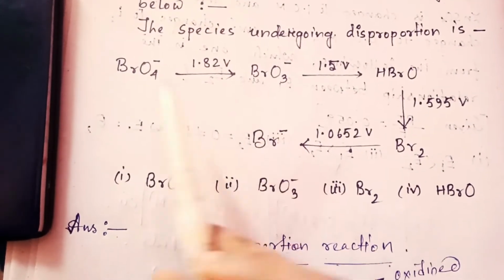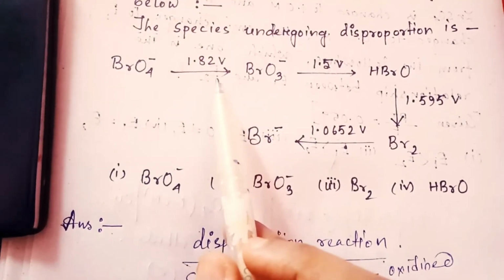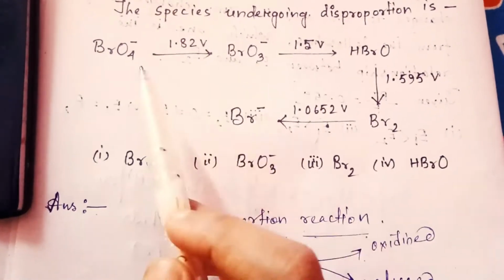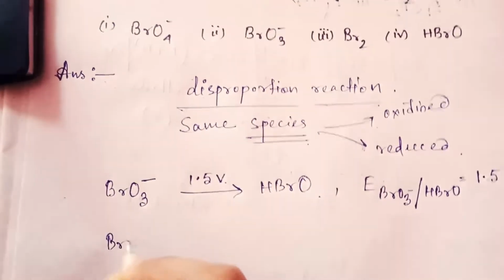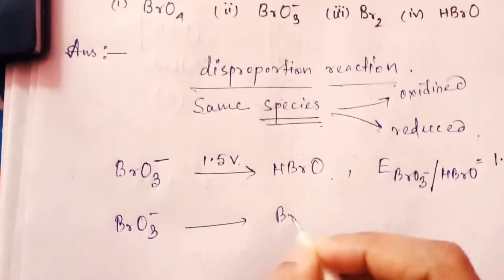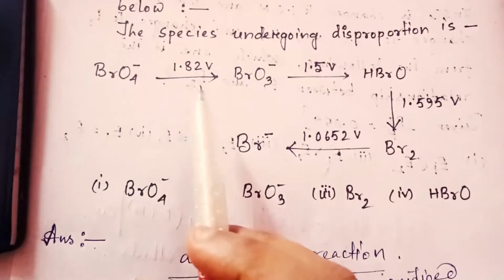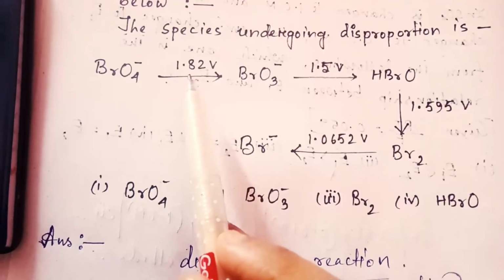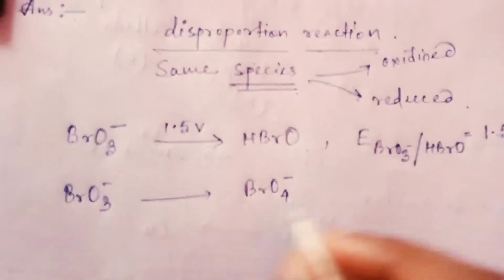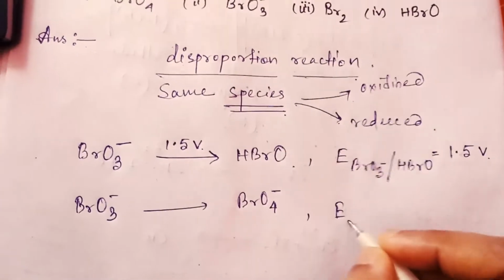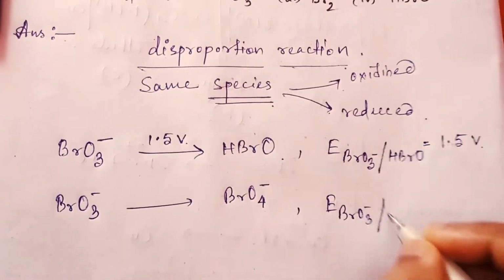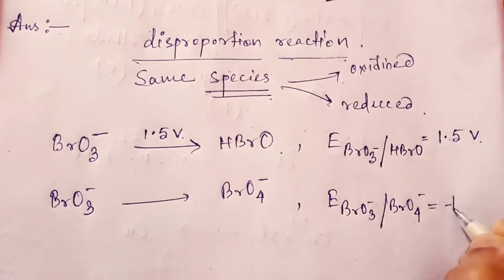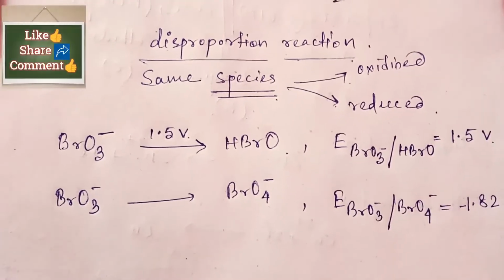Now here is another reaction, BrO4 minus to BrO3 minus. If we reverse the reaction, that is from BrO3 minus to BrO4 minus, then this value, which is positive, will be negative when we reverse the reaction. So we will put a minus sign before it. So the EMF value of BrO3 minus and BrO4 minus equals minus 1.82 volt.